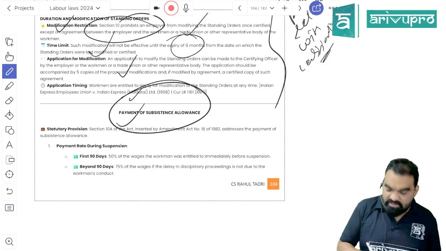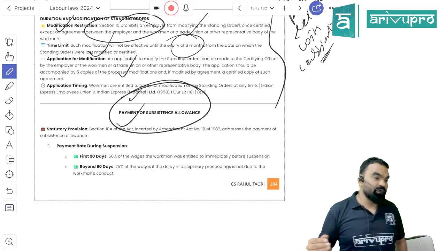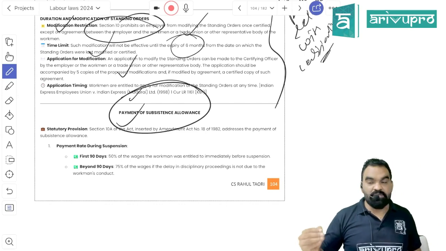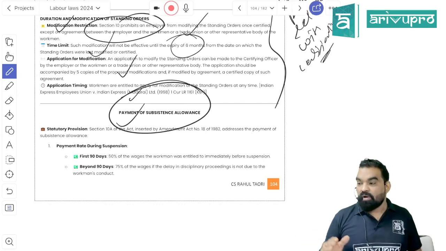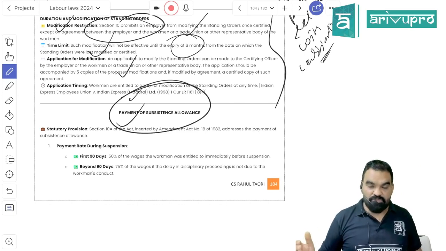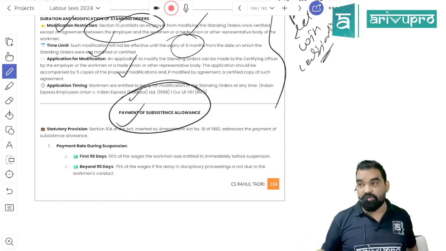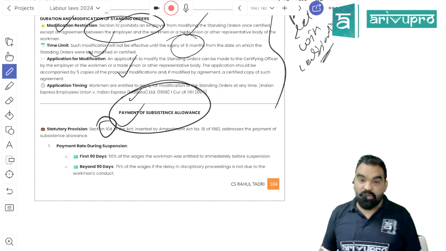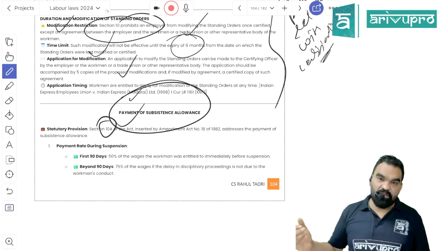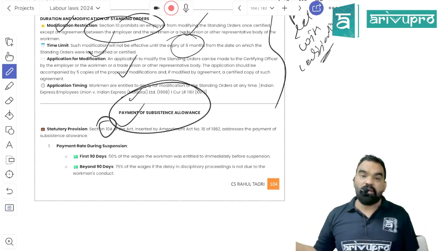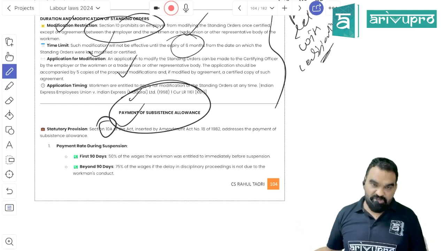Now what is subsistence allowance? Suppose you are being terminated from your job because some inquiry or investigation is going on against you. Just because an inquiry and investigation is going on against you, it doesn't mean that the employer is not responsible to pay you anything. He is required to pay you subsistence allowance, which is nothing more than a maintenance allowance, till the inquiry or investigation or inspection is going on.